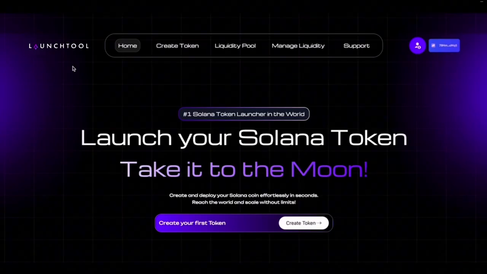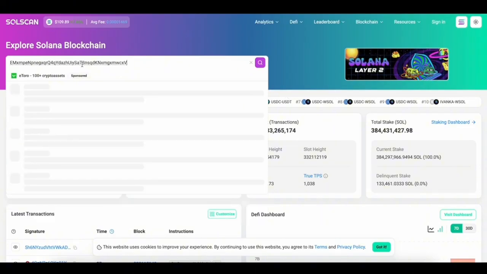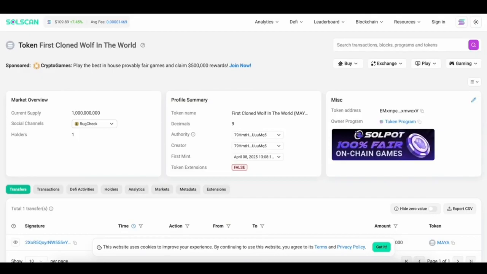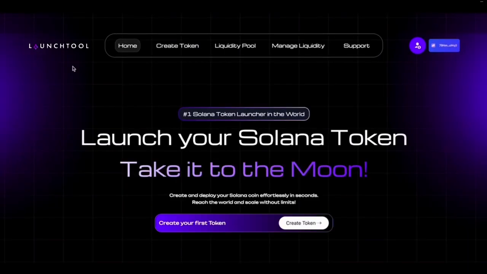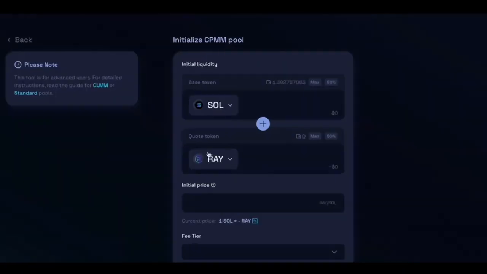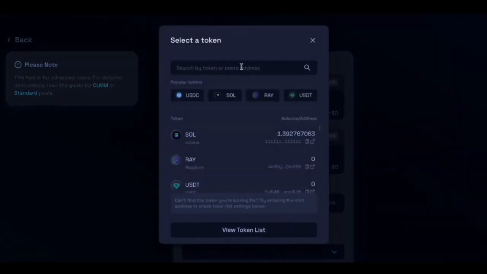Now we return to the service and click on the liquidity pool button. Now we will be redirected to the Raydium service. On Raydium, we select our token. For this, we enter the contract of our token in this section. Let's return to SolScan, copy our contract, and paste it here. We will also need to enter the symbol and name of our coin. Alright, I've done that. After that, click on the Add User Token button.